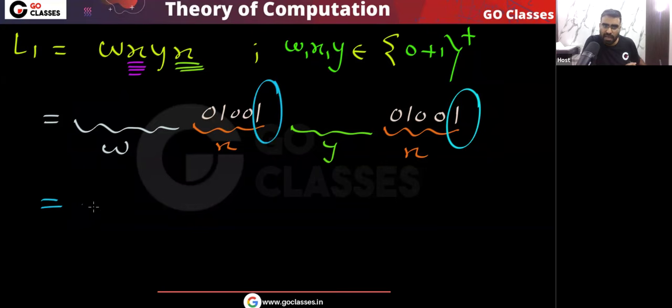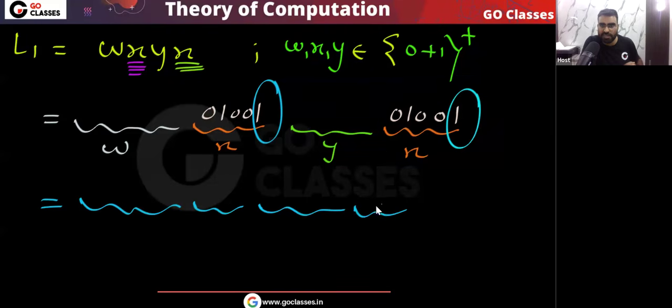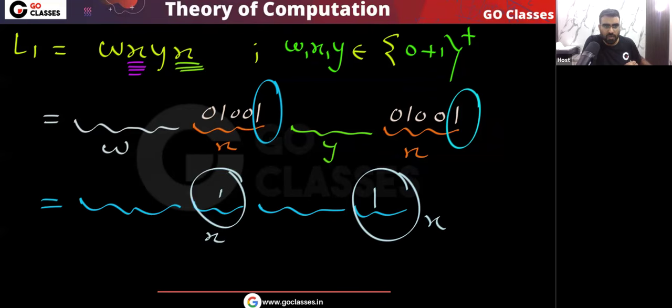Notice, this is w, then there is something, then something, then something, there are four parts. I am saying that instead of considering this entire thing as x, just this last symbol you can consider as x. So this x will come here, and now the remaining part you can consider as w comma y.